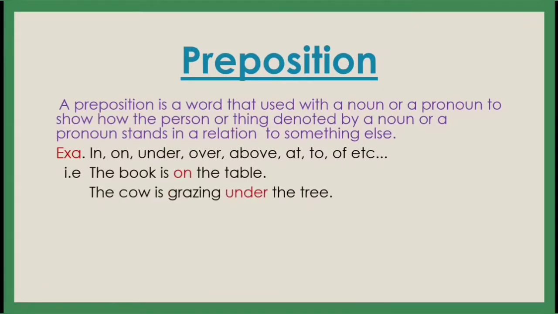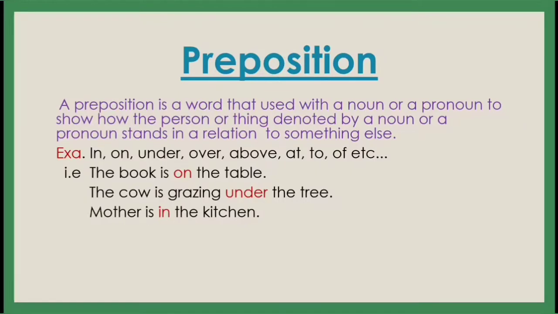The next one is: the cow is grazing under the tree. The cow is grazing the tree. Can we speak like that? No. So the cow is grazing under the tree. The cow is below the tree, grazing, meaning eating like this. So under is a word that shows the relationship between cow and tree. Clear? So the cow is grazing under the tree.